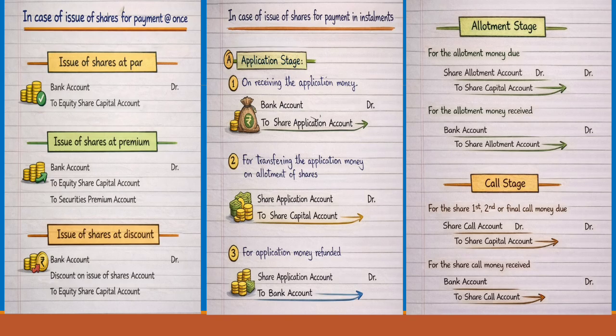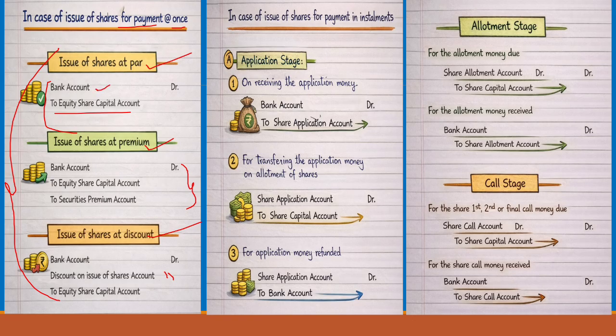Now let us discuss the journal entries in case of issue of shares for payment at once. So here, issue of shares at par: if shares are issued at par, we debit bank account to equity share capital account. If it is issued at premium, then debit bank account to equity share capital account and securities premium account. For the issue of shares at discount, debit bank account and discount on issue of shares account to equity share capital account. So these are all the journal entries considered based on the rules of accounts. I'll just explain one here.